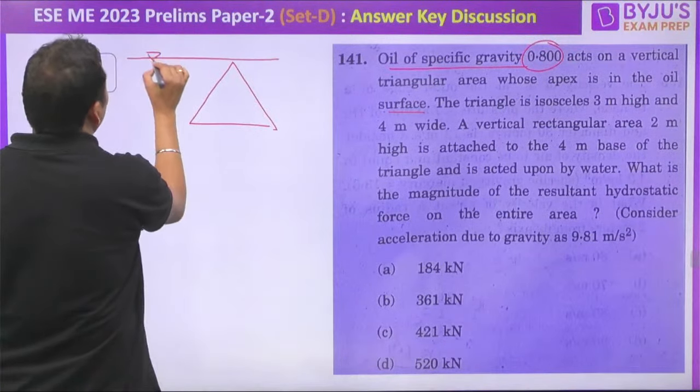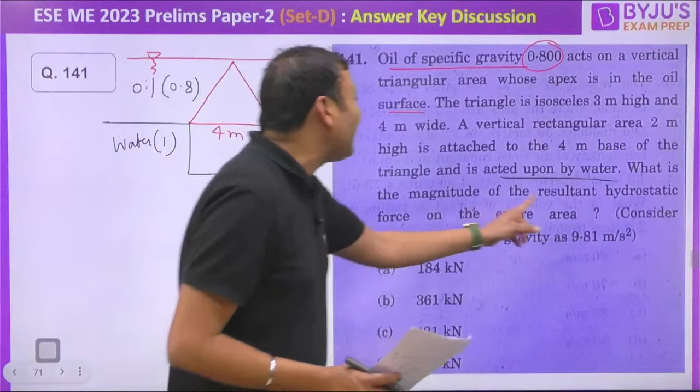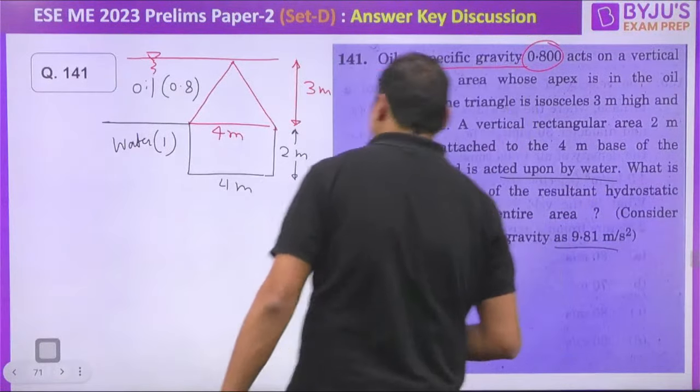Right? Now, a vertical rectangular area 2 meter high is attached to the 4 meter base of the triangle. Here there is another rectangle attached, 2 meter, and this is again 4 meter. This is the complete figure, and it is now acted upon by water. So up to this point, the fluid is oil, specific gravity 0.8. Here it is water, specific gravity 1. The lower fluid is water, the upper fluid is oil. What is the magnitude of the resultant hydrostatic force on the entire area? Consider acceleration due to gravity as 9.81.